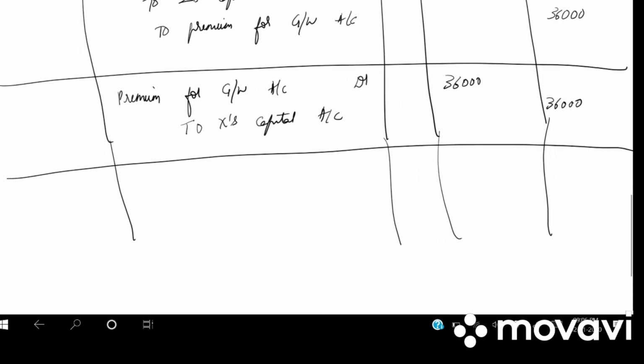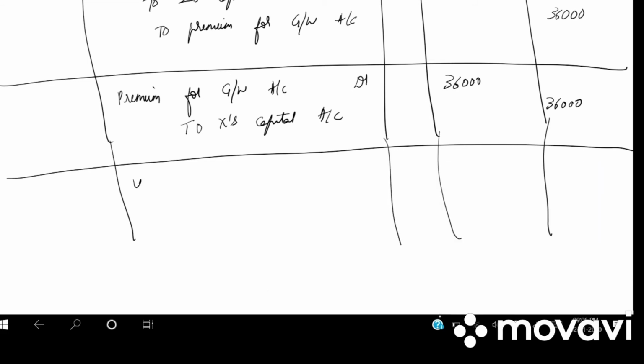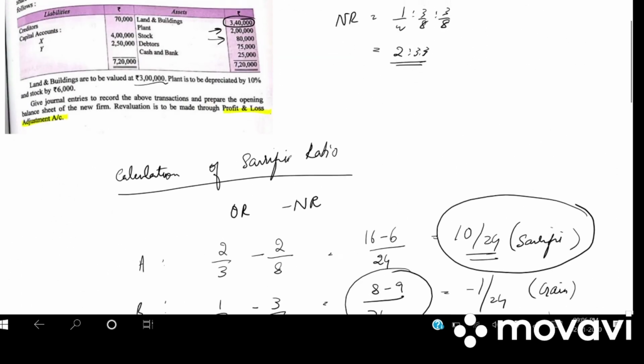Write down the narration: premium for goodwill brought in by Z credited to sacrificing partner X. Last, who is the gaining partner? Y's capital account debited to X capital account.